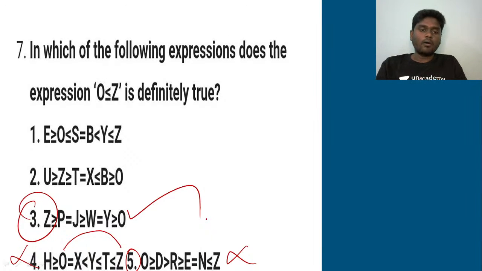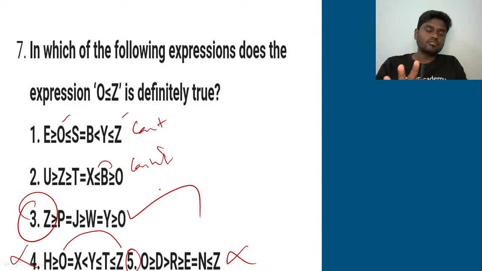That's it. Okay. So in this way, you can quickly get through this, and let's cross-check whether other options are true or false. O is here, Z is here. You have opposite symbols, cannot be determined. And O is here, Z is here. You have opposite symbols, cannot be determined. So the exact right answer is option 3 for the seventh question.